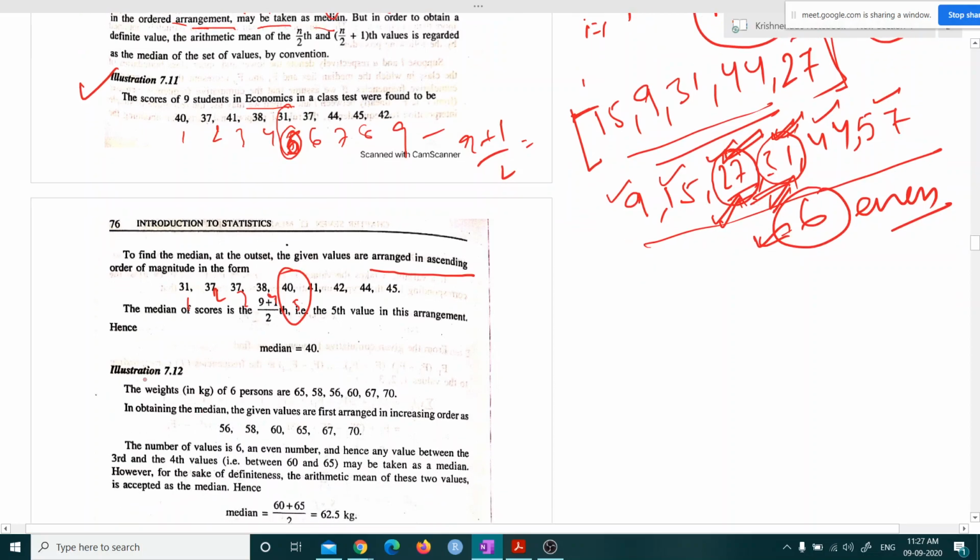Now in the next example we can see the weights in kgs of 6 persons, that is even.